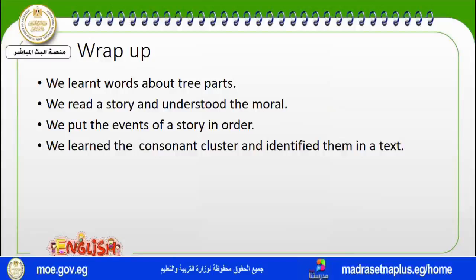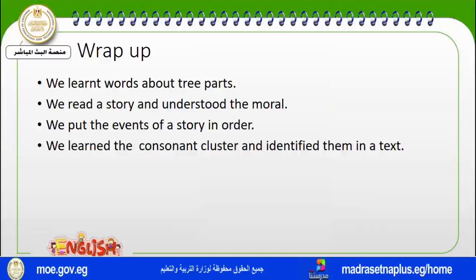We also learned the word careful. We read stories and understood the moral. Can you remember the stories? The first story was about Tom who took the apples from the tree without giving her water or caring about her. And we learned that the moral of the story was that we should care about others.